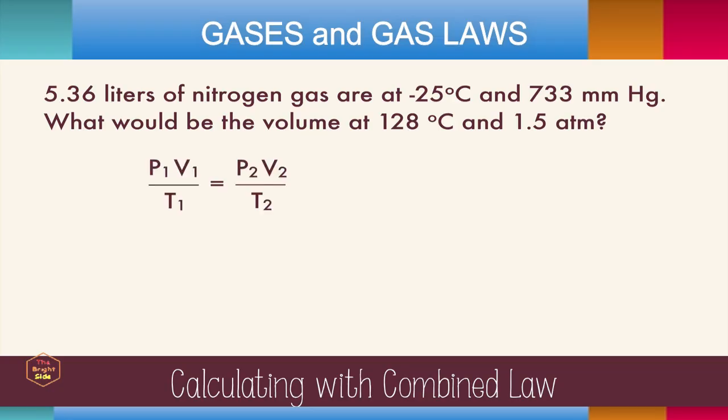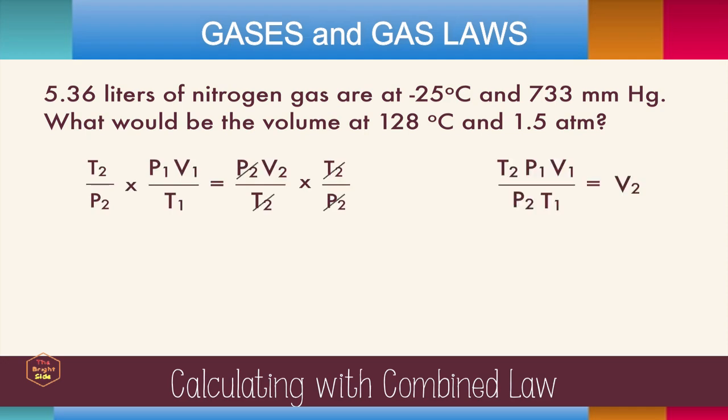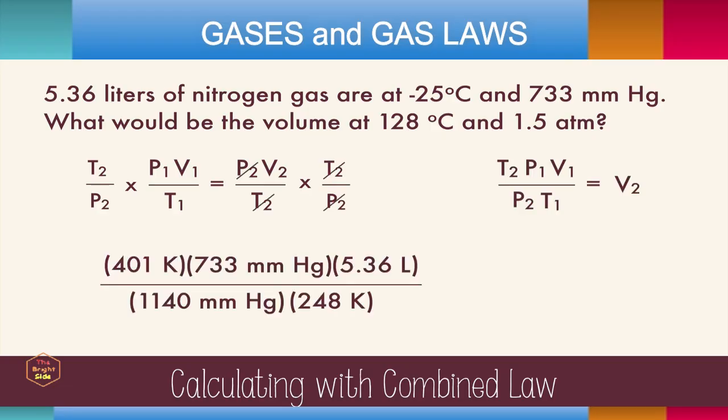We're trying to find final volume, so let's rearrange this equation to get the V2 alone. We just have to multiply both sides by T2 over P2. And when we do that, we get this pretty equation. Now we can plug in the data, being sure to turn Celsius into Kelvin, have the same type of pressure units, and calculate. I chose to turn atmospheres into millimeters of mercury. The final volume, in this case, is 5.57 liters.